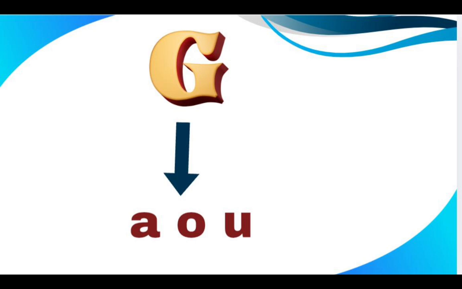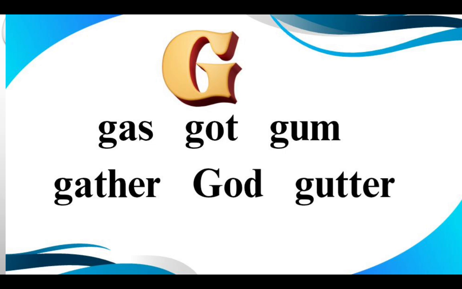Letter G. Letter G also has two sounds, hard sound and the soft sound. So whenever letter G is there and if it is followed by A, O or U, we use the hard sound, that is G. Let us see the examples. Gas. Now here A is followed after the letter G, and so we use the hard G sound.